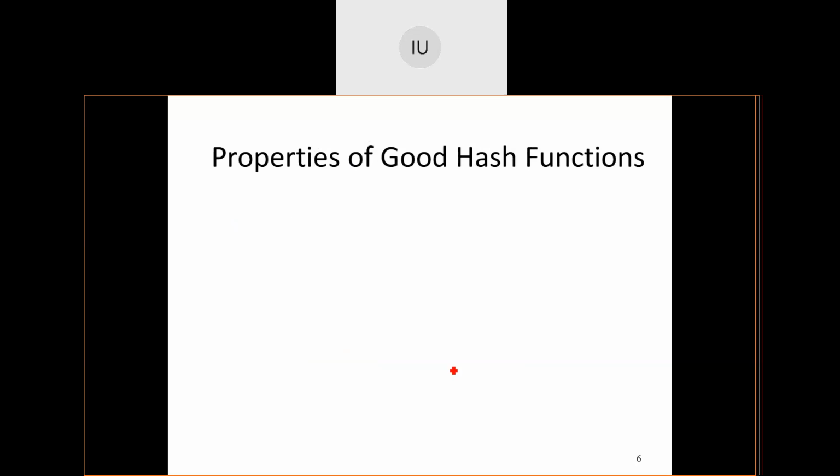Now, properties of a good hash function. I think I have talked about it before also, but anyway, let us see when a function becomes a very good hash function. First of all, what is a hash function? A function that helps me allot the space for the relevant data. The data that is right now available in front of me has to be placed at a particular position in the table that is available with me. At what position do I have to insert this? I cannot insert it as and when it comes.